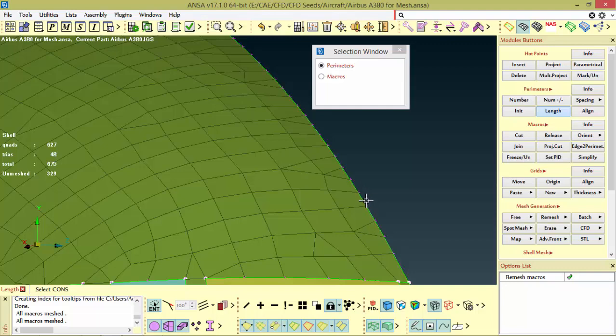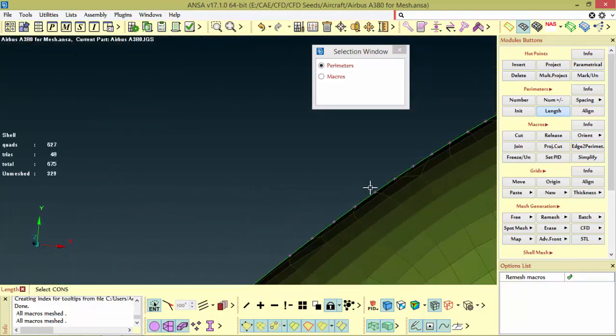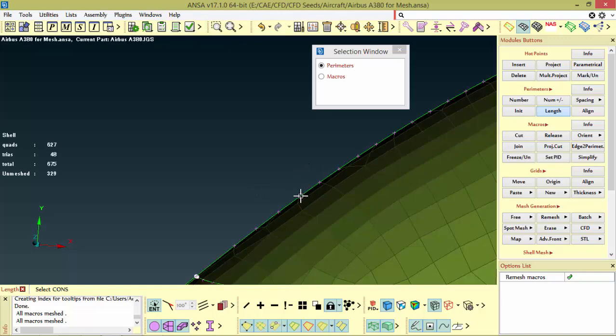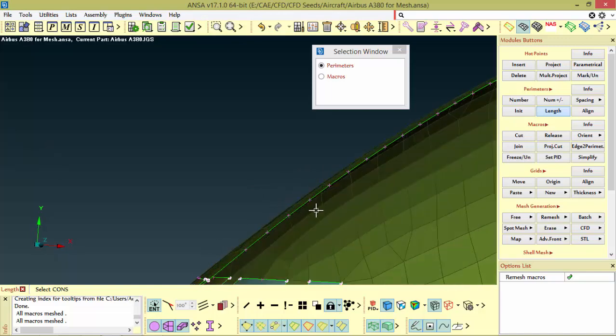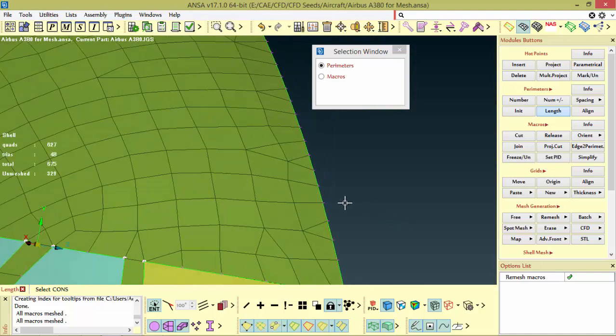That means, from the curve, how much my mesh deviates. It is actually a curve, but when we see it as a mesh, the elements will be straight.